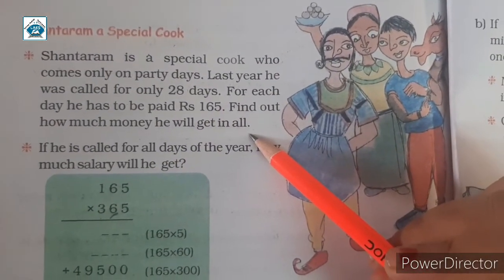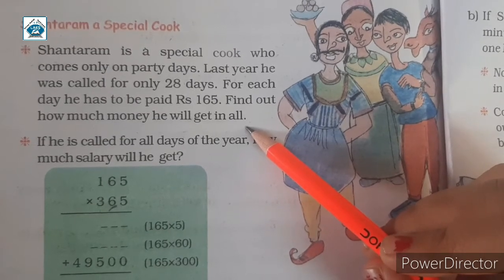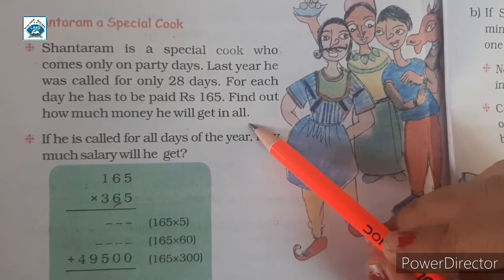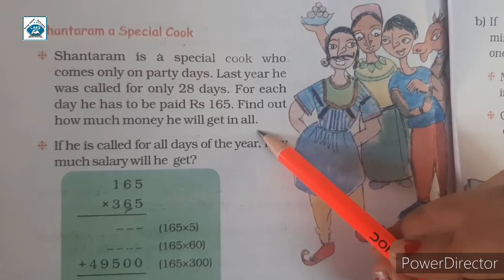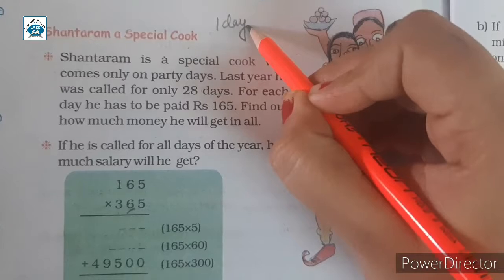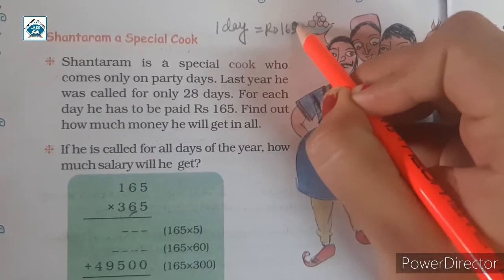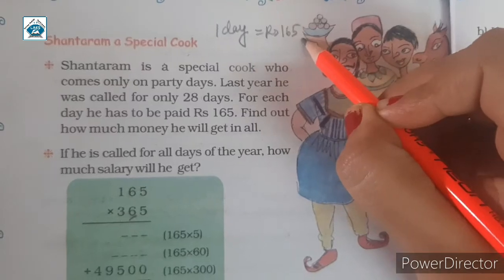So here we can write, she is paid for 1 day rupees 165.